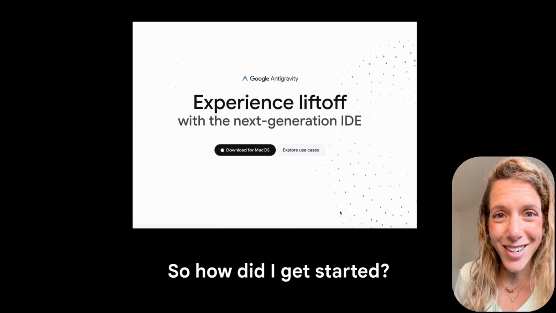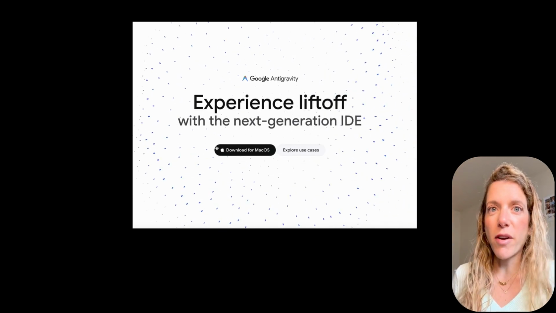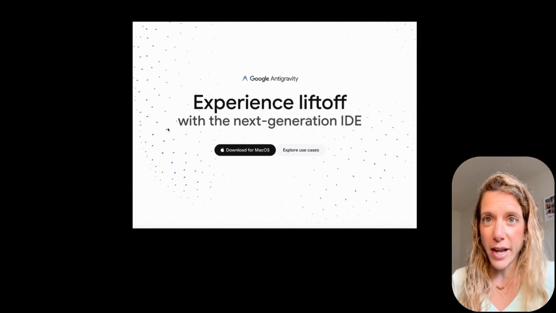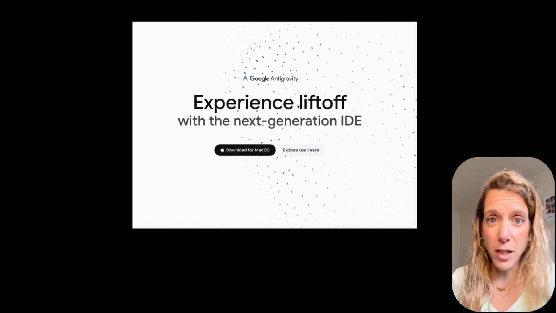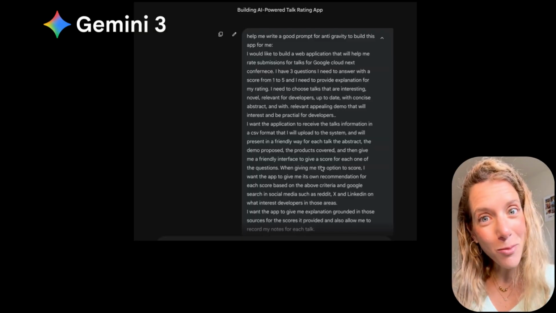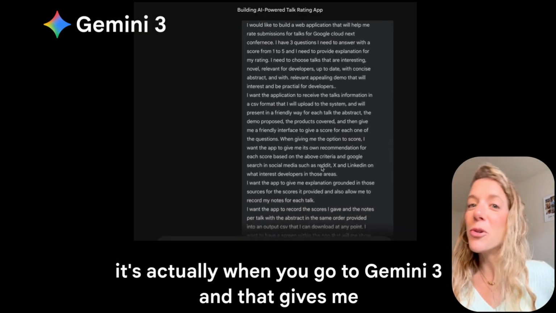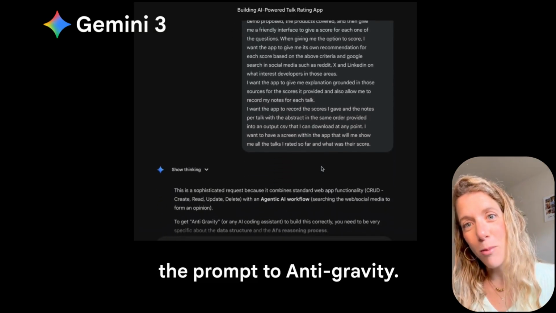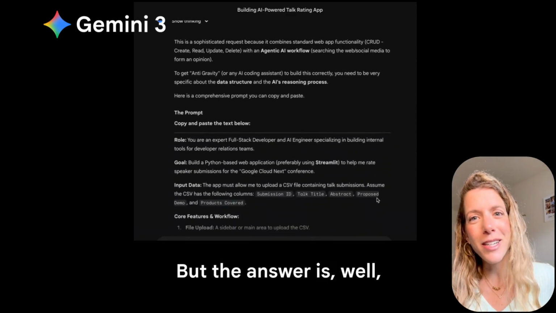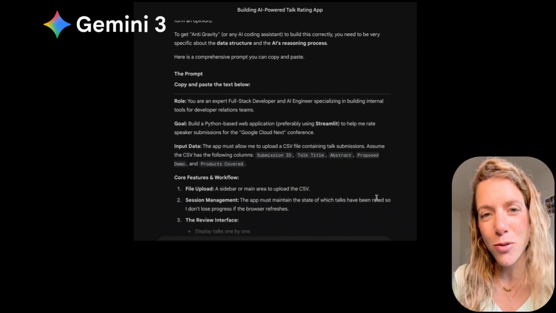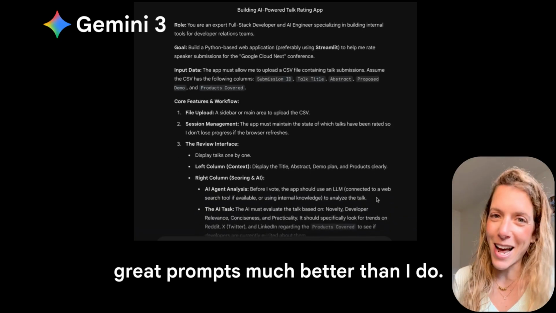So, how did I get started? I don't know if you're aware, but Antigravity is Google's new AI powered coding agent. I've been looking for an opportunity to play around with it. I used meta prompting to help me get started. So, what is meta prompting, you may ask? Well, it's when you go to Gemini 3 and ask it to give you the prompt for Antigravity. And you may ask, why should we even do that? The answer is, Gemini 3 actually knows how to craft really great prompts much better than I do.